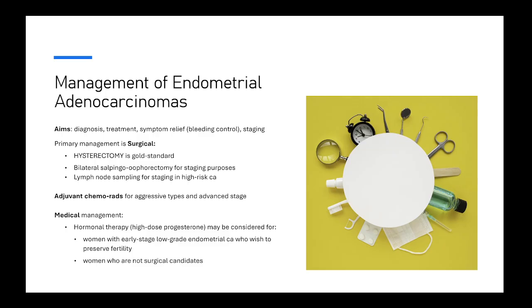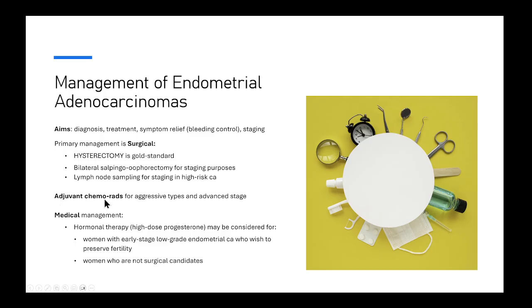So we want to assess whether or not the endometrial cancer has reached the ovaries and whether or not it is a stage 3, but also, in a premenopausal patient, it's to remove the ovaries to reduce the estrogen production, particularly for estrogen-dependent endometrial cancer. Lymph node sampling is very important also for endometrial cancer for staging purposes. We do it only in patients that have a carcinoma that has high-risk features. Okay, so serous, clear cell carcinoma, type 2s, carcinomas that have TP53 mutations will have lymph node staging.